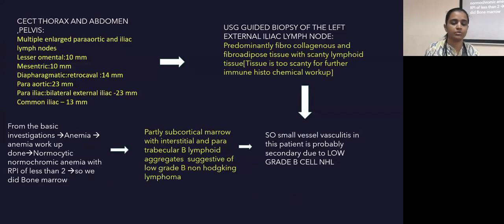So we did CECT thorax, abdomen and pelvis, which showed multiple enlarged para-aortic and iliac lymph nodes. We did an ultrasound guided biopsy of the left external iliac lymph node, which was predominantly fibrocollagenous and fibroadipose tissue with scanty lymphoid tissue. From the basic investigations, anemia was found, which was normocytic normochromic with RPF less than 2. So we proceeded with the bone marrow, which showed partly subcortical marrow with interstitial and paratrabecular B lymphoid aggregates suggestive of low grade B non-Hodgkin lymphoma. So small vessel vasculitis in this patient is probably secondary to low grade B cell non-Hodgkin lymphoma.